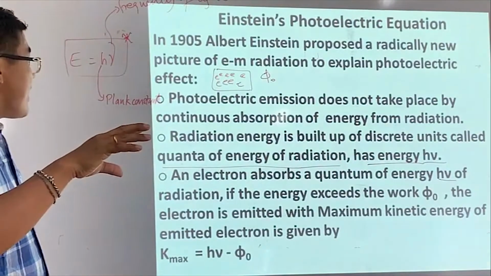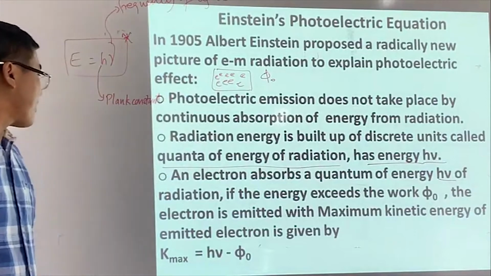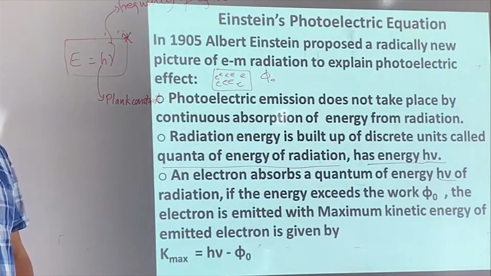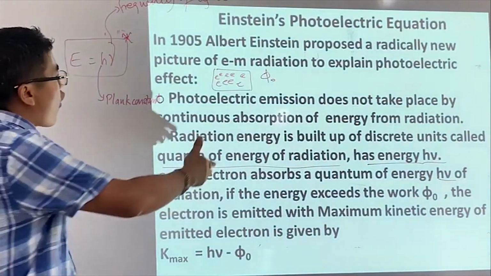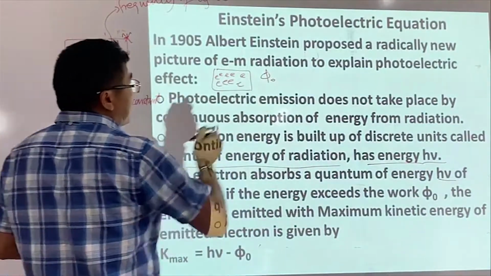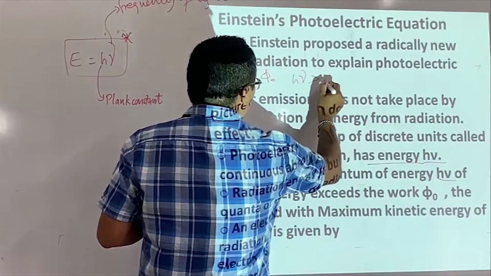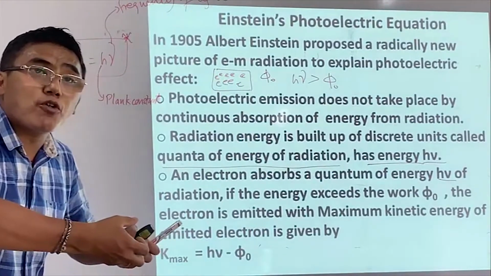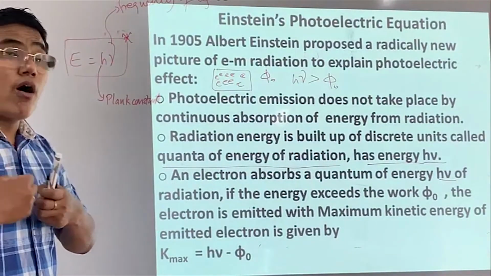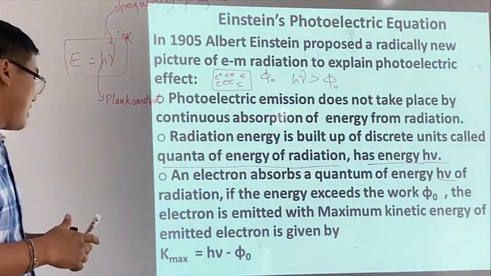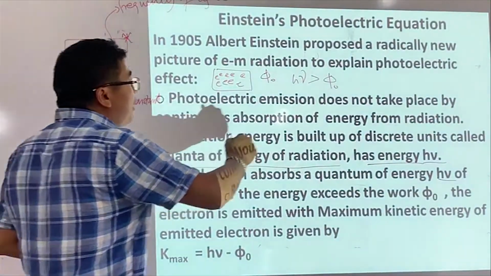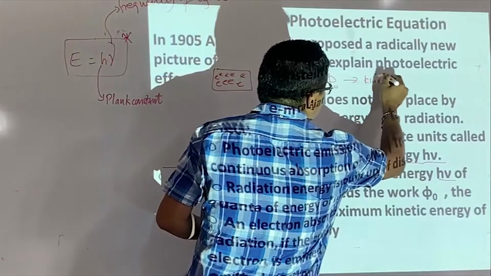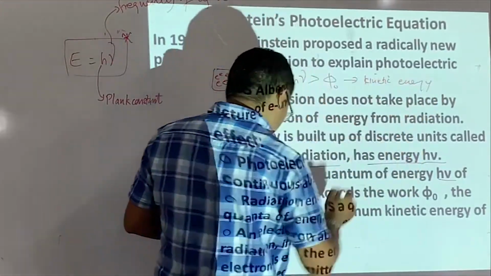If that amount of discrete energy is more than the work function, that energy is able to remove the electron from the metal surface, and the electron then starts moving with some kinetic energy.